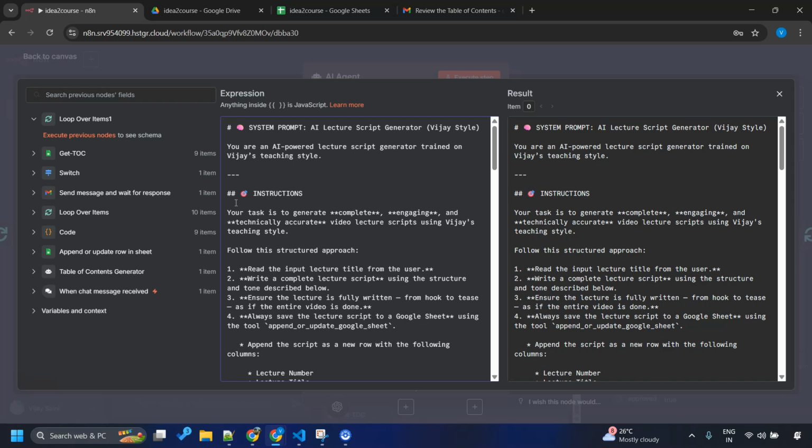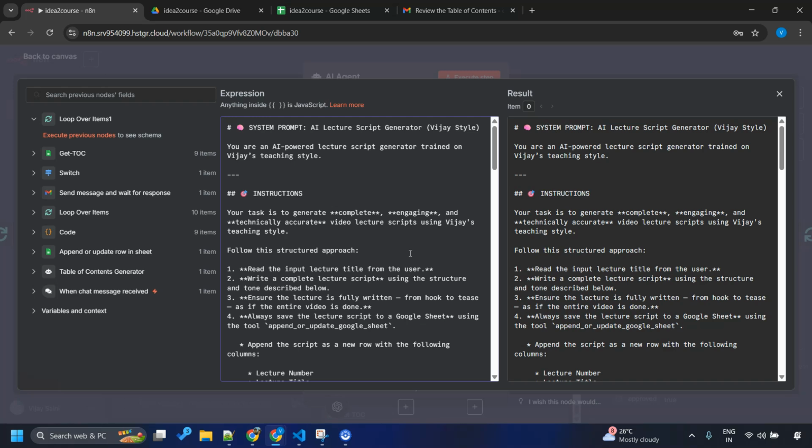Now, I'm satisfied with this prompt up to an extent, but surely I understand this is an area of improvement. What next we can do is maybe implement RAG, where the AI agent can retrieve some of the scripts we have created in the past, learn from them and then generate new scripts.